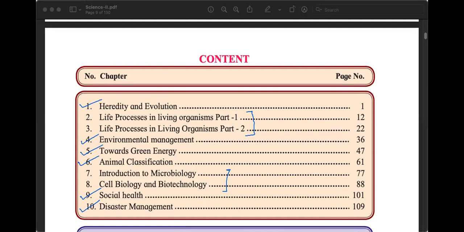So first we will complete chapter 2 and 3. Then we will take up 1 chapter of Science 1. Then we will come back and complete the remaining 2 chapters of Science 2. And then we will go back to Science 1 and complete the last chapter of Science 1. This is what we will do. So let us start with this chapter, chapter number 12, Life Processes in Living Organisms.